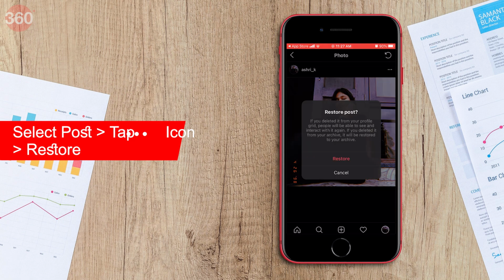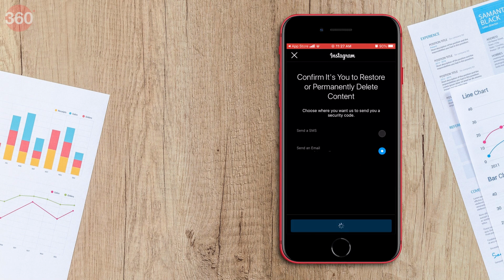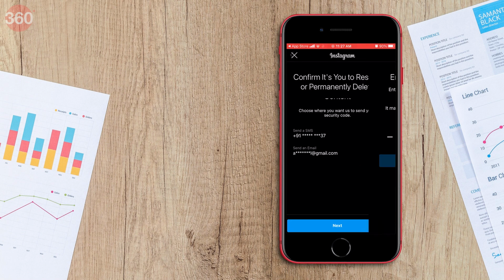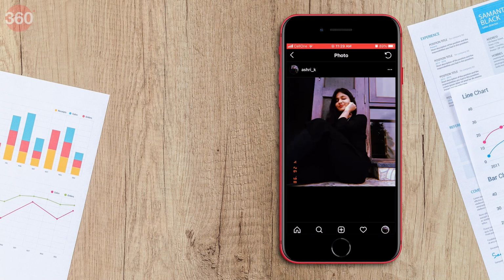If you click on Restore, you will have to first verify that it is you for security reasons. You will receive a code on your phone number or Gmail ID. Now enter the code and click Confirm and your post will be recovered.